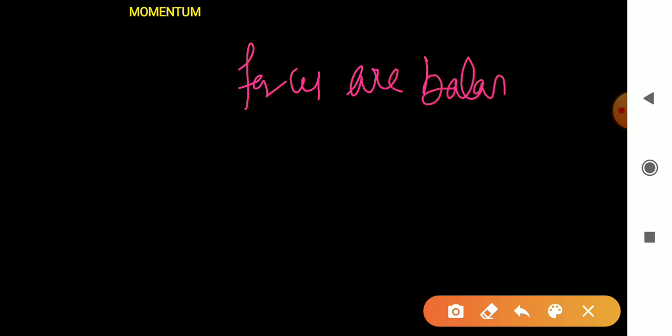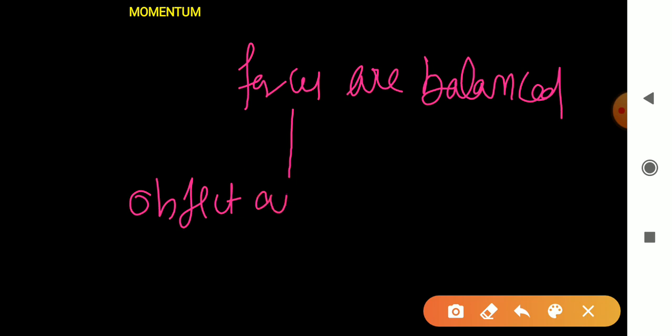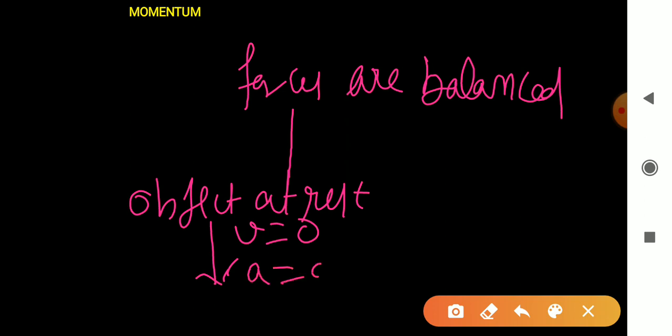So what is Newton's first law of motion? When forces are balanced, it means the object is at rest. When the object is at rest, v is 0. Velocity is 0, so acceleration is 0. Means if an object is at rest, it stays at rest. Right?